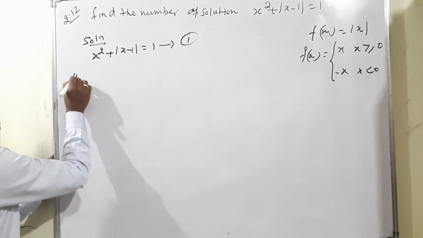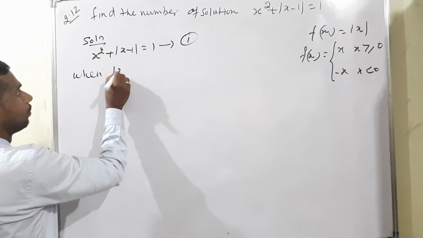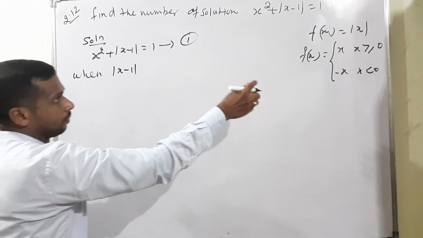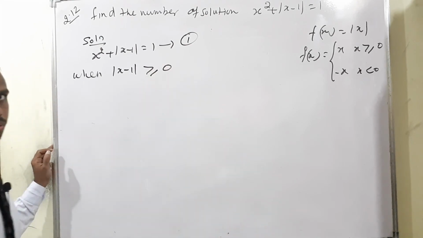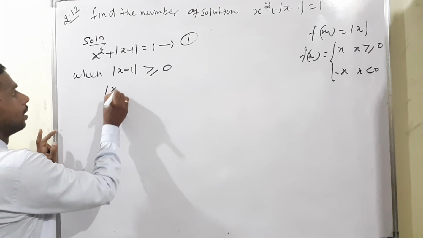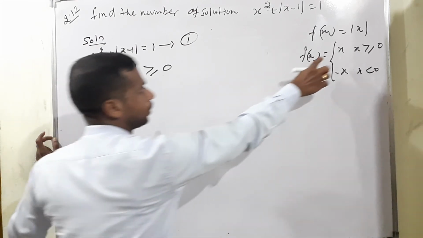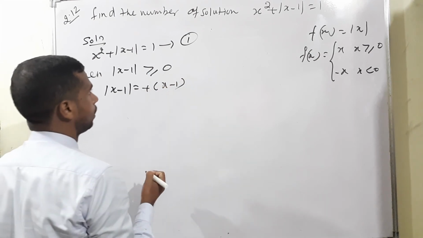Now I am moving to when modulus of x minus 1 is greater than or equal to 0. Greater than or equal to 0 means modulus of x minus 1 is positive, so it is plus of x minus 1.